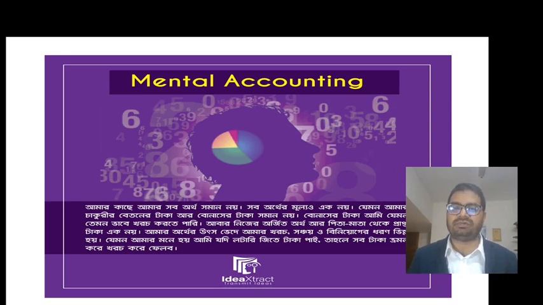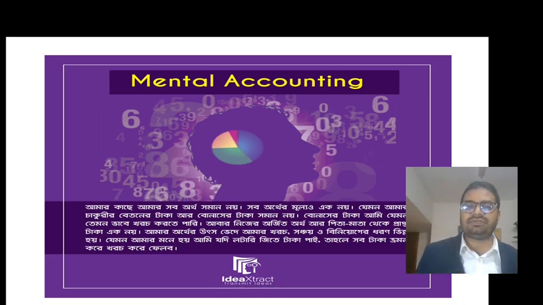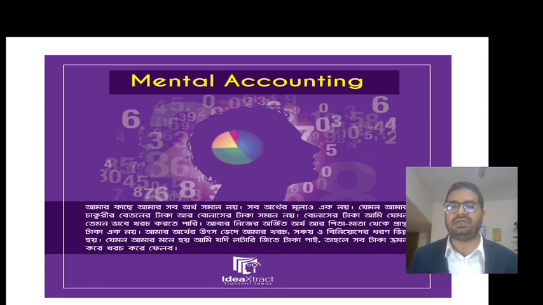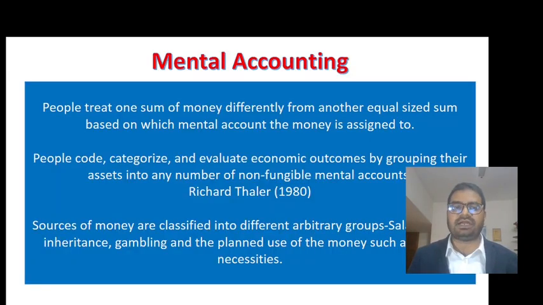The way we spend money from salary with caution, we should also exercise the same kind of caution and analysis when spending money earned from bonuses, and from our performance in the stock market. So this is mental accounting.